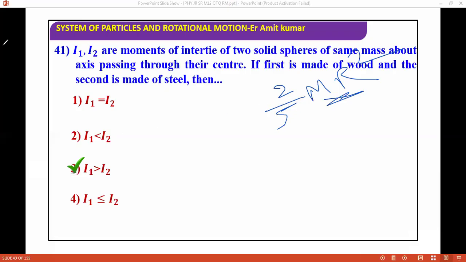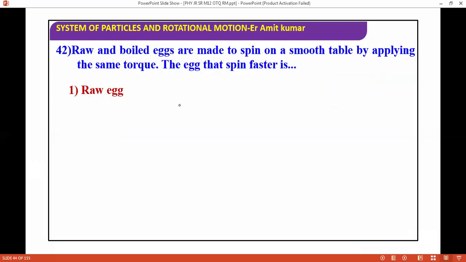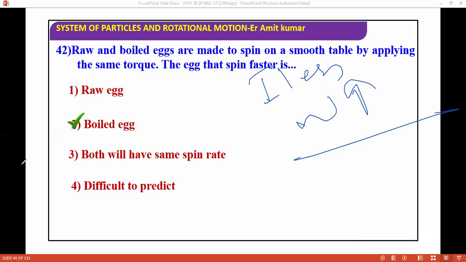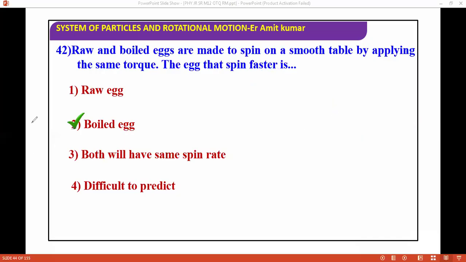Next question: raw and boiled eggs, both smooth, are spun by applying the same torque. Which egg will spin faster? Here angular momentum is conserved, so the egg whose moment of inertia is less will have a higher omega. Apply this concept and you will get the answer.